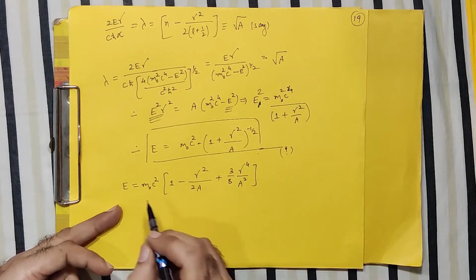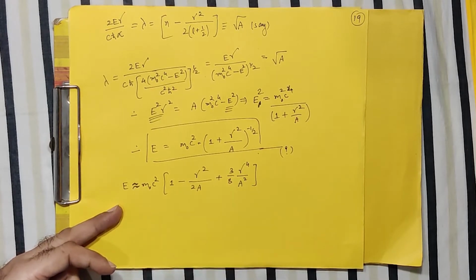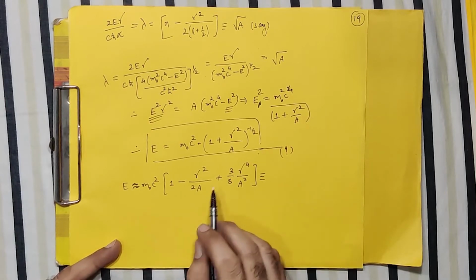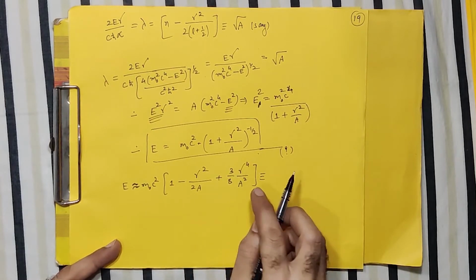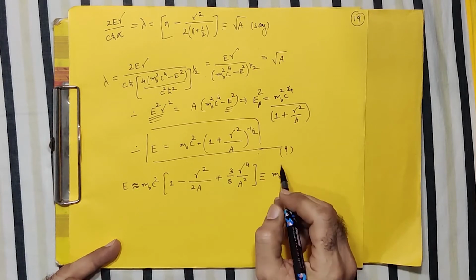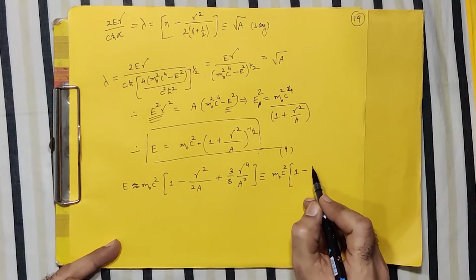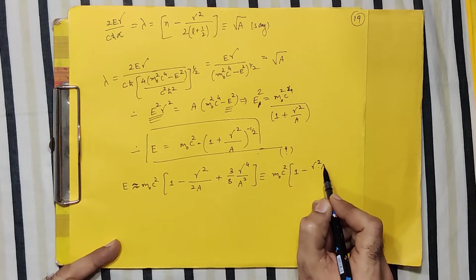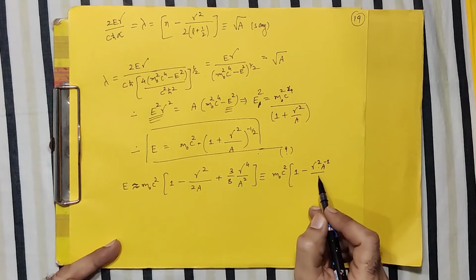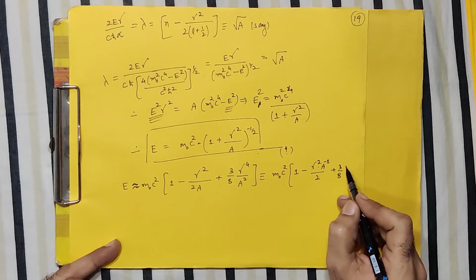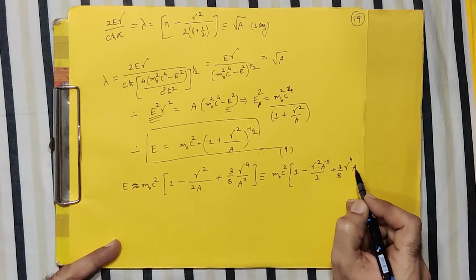Higher order terms I neglect, and therefore I can write this approximate value. Since a is in the denominator, I can write it like this: 1 minus gamma square a raised to minus 1 upon 2, and this term plus 3 by 8 gamma raised to 4 a raised to minus 2.